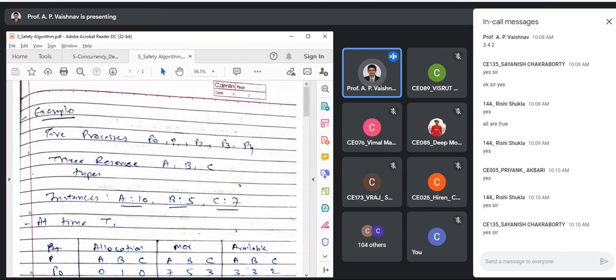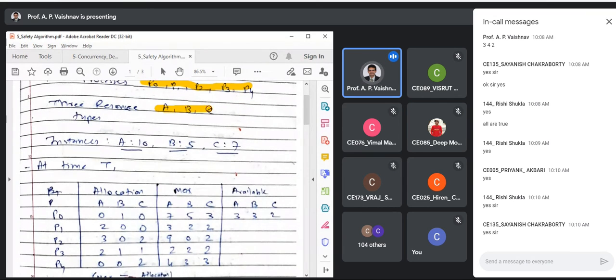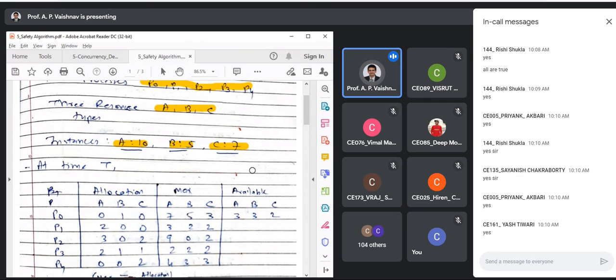We have 5 processes, right? Let me turn on the highlighter. Yes, we have 5 processes, P0, P1, P2, P3, and P4. And there are 3 resource types, A, B, and C. Okay. Instances are given like this. There are 10 instances of A available, 5 of B available, and 7 of C available. Clear up to this? Basics? Okay. At time t equal to x, this is the current situation you are given.